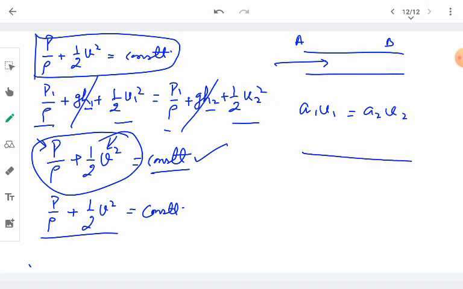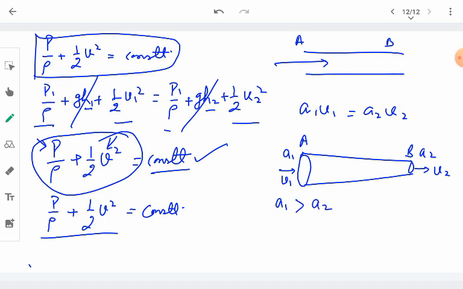So when we have a tube just like this, at end A we have the area of cross section A1, and at end B we have the area of cross section A2. The velocity at end A is V1, and the velocity at end B is V2. At end A, the area of cross section is more than at end B, which is A2.